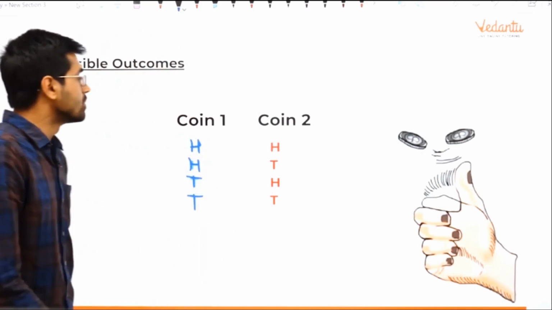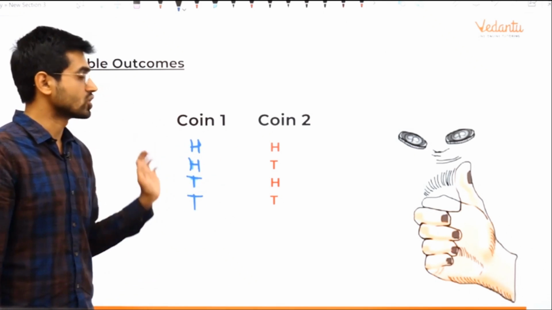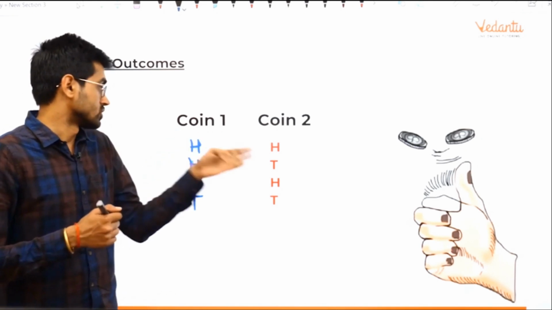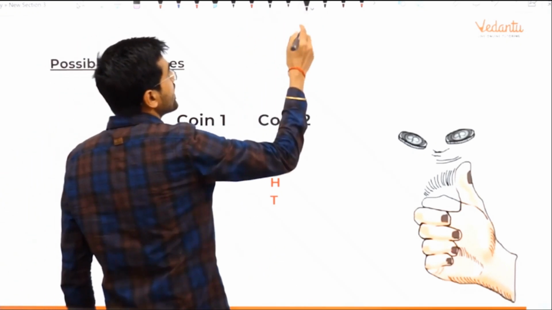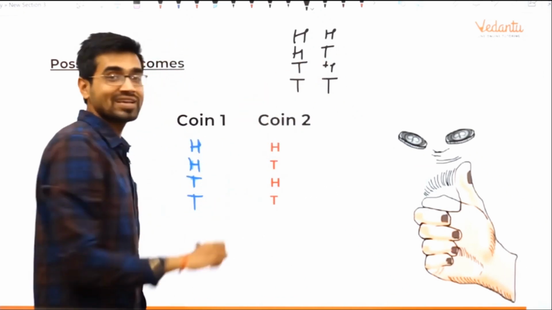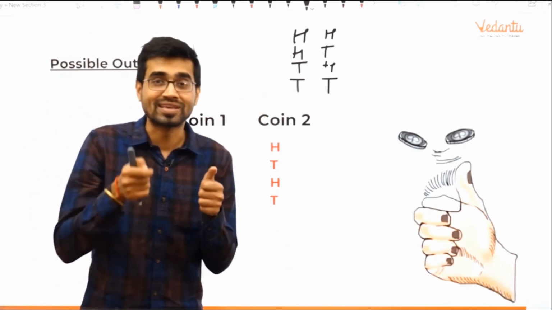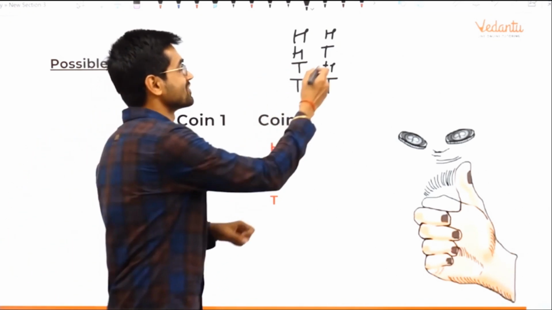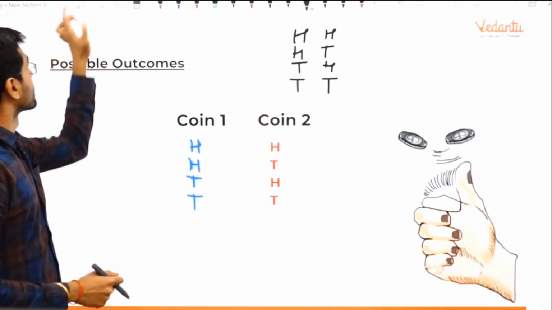But how will you write them faster? How will you find all the 4 ways? Head, head: your sister has got a head, you also got a head on tossing the coin. Your sister got a tail, you got a head, and so on. You can do it fast like this: 2 heads, 2 tails, head tail, head tail. See how easy it becomes. All the possible outcomes directly, without tossing. Hey, don't toss a coin right now. It's okay. We will see only these possible outcomes. So this is a simple 2 coin toss outcome.